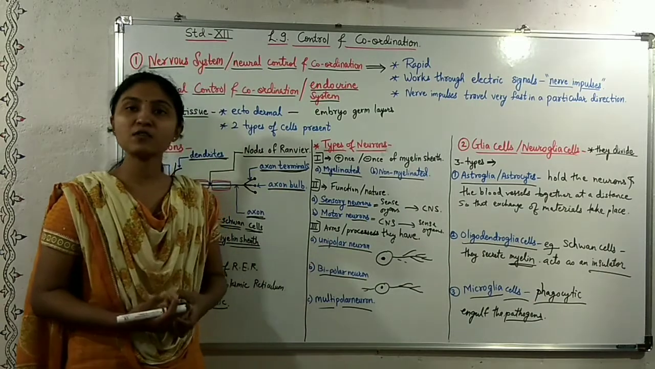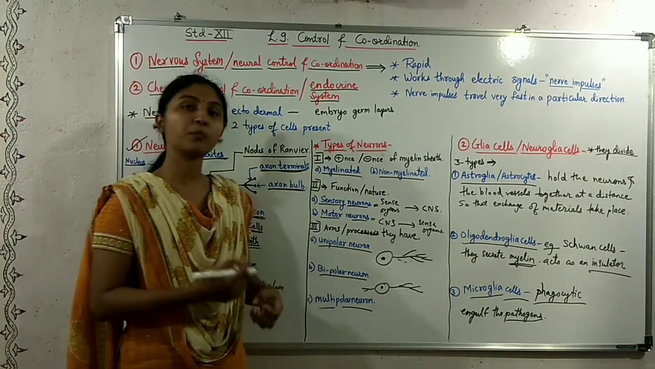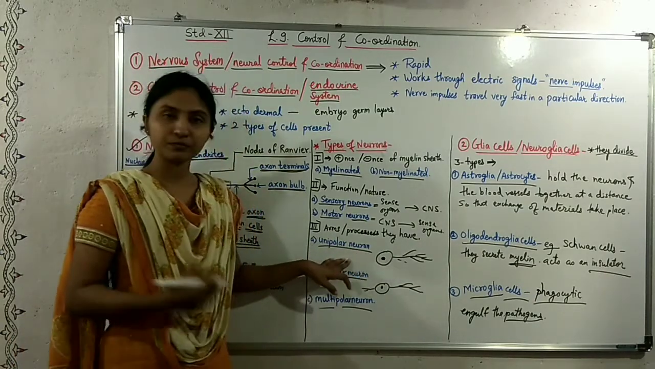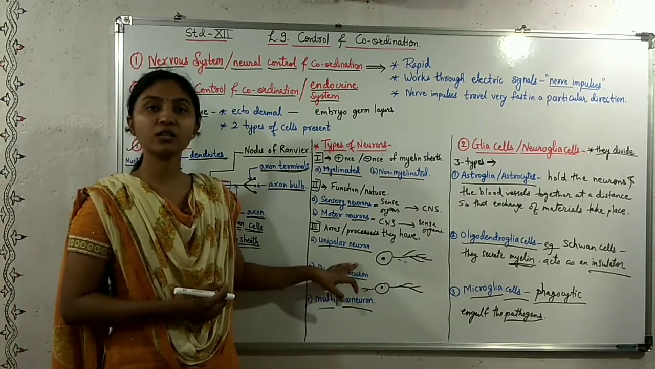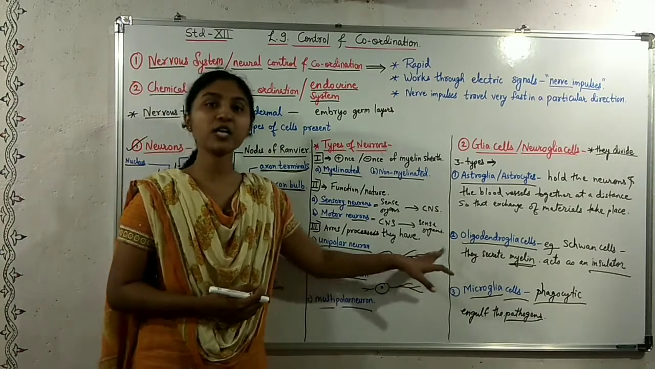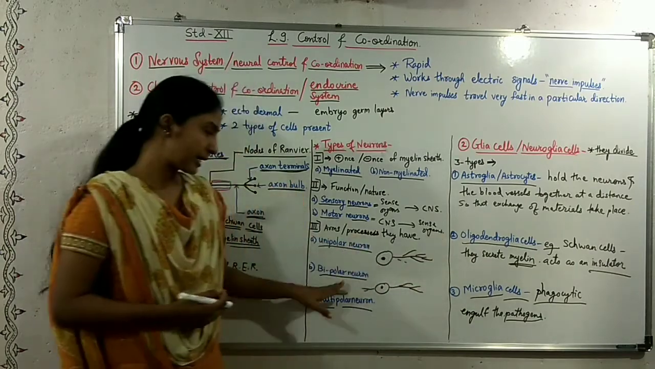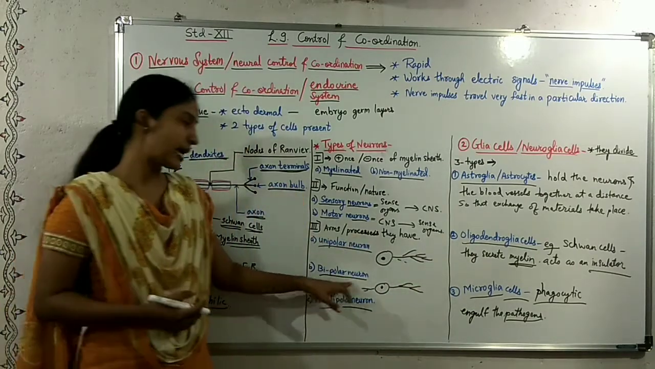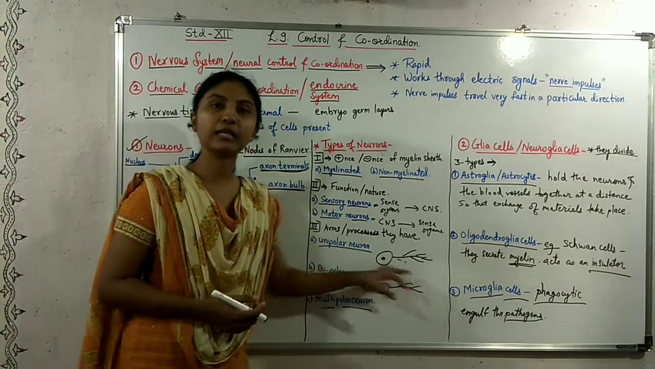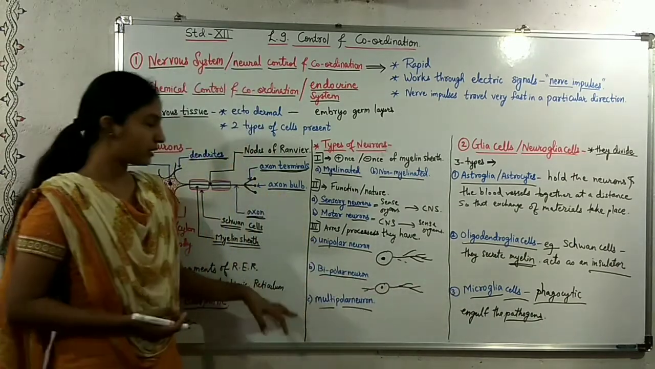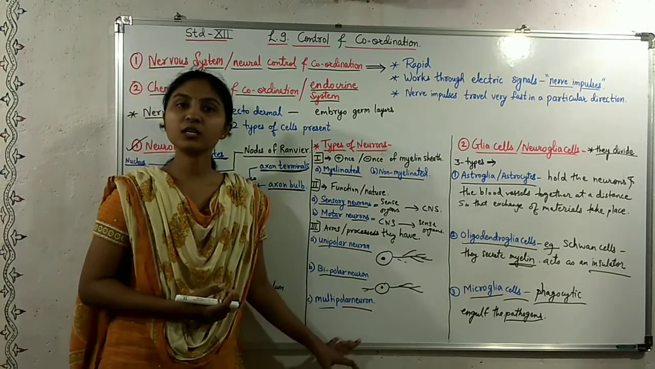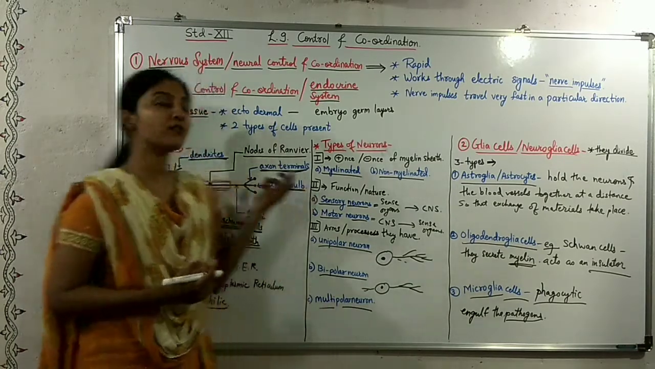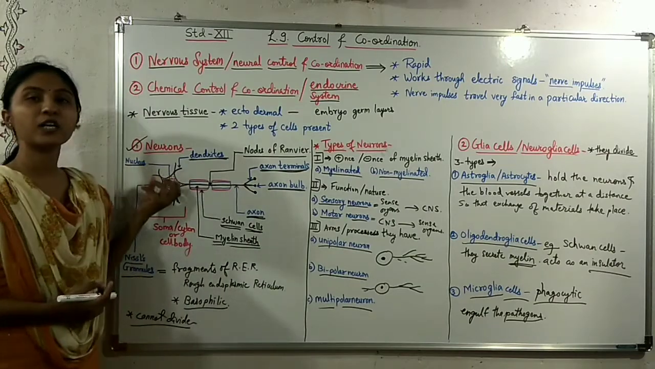Third, they are classified on the basis of the arms or processes they have. The first type is the unipolar neuron. In the unipolar neuron, the axon and the dendrites arise from the same end. Second is the bipolar neuron. In this, the axon arises from one end and the dendrites arise from the other end. Third is the multipolar neuron. In these cells, the axons and the dendrites arise from different ends.